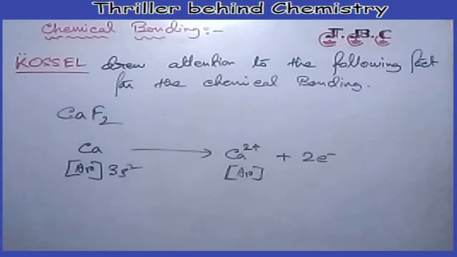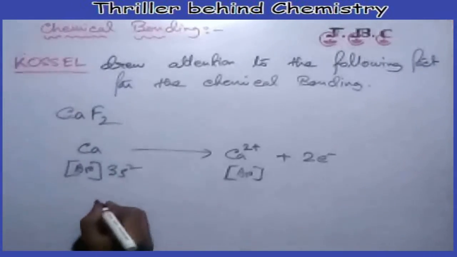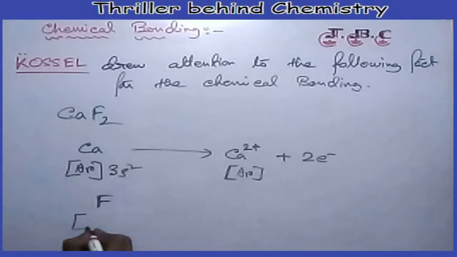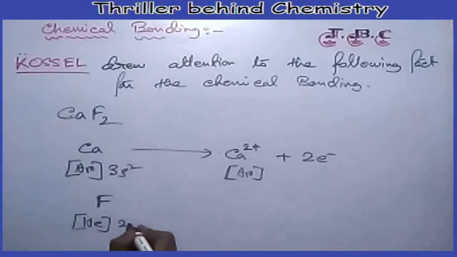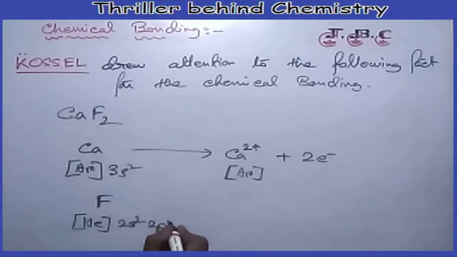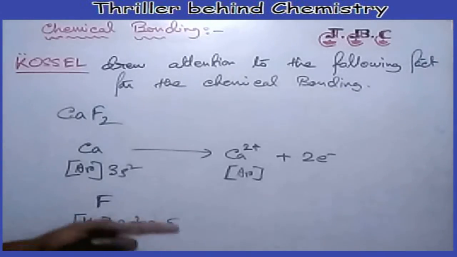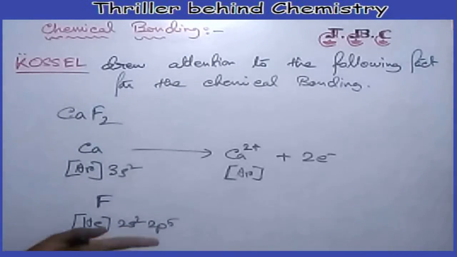We all know that helium, neon, argon, krypton, xenon and radon are all noble gases. By the way, helium has a duplet of outer shell electrons, that is 2 electrons. Then fluorine has the electronic configuration helium 2s2 2p5, 1 electron short of the noble gas configuration, and to get stability it has to gain 1 more electron.